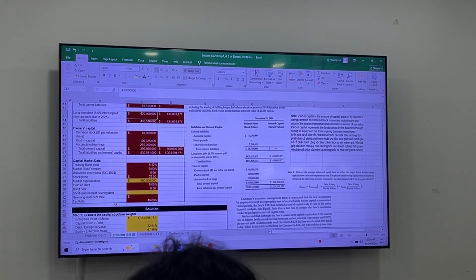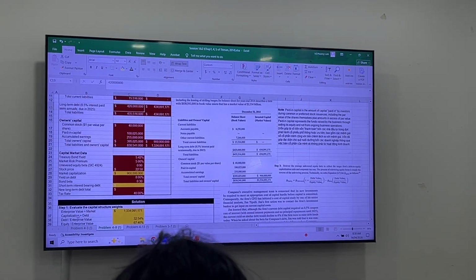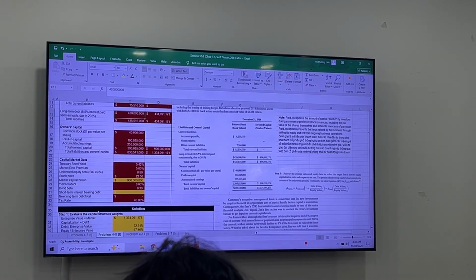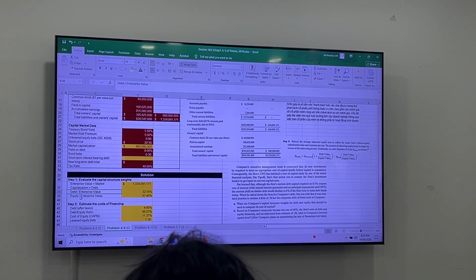In this case, we don't need to consider the cash, right? Because we assume that cash is already in the form of market capitalization or debt. So we add them all, and then we can calculate the weight of debt and equity.